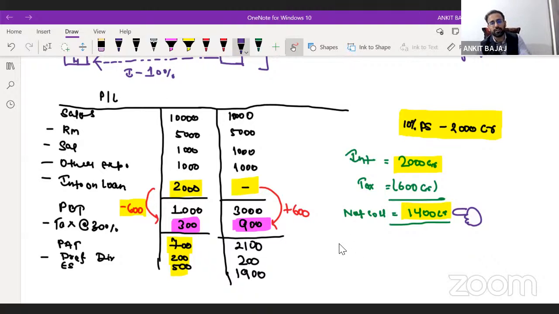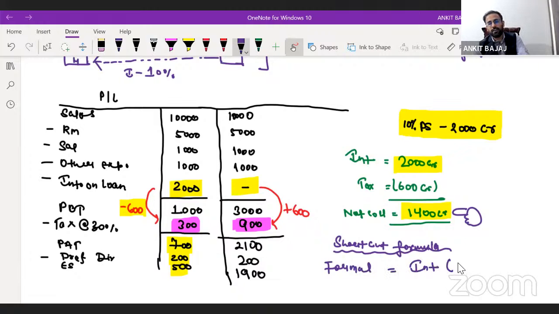So here there is a shortcut formula. I will write down the shortcut formula for calculation of interest cost, and I will solve this case also. The formula is interest into (1 minus tax).